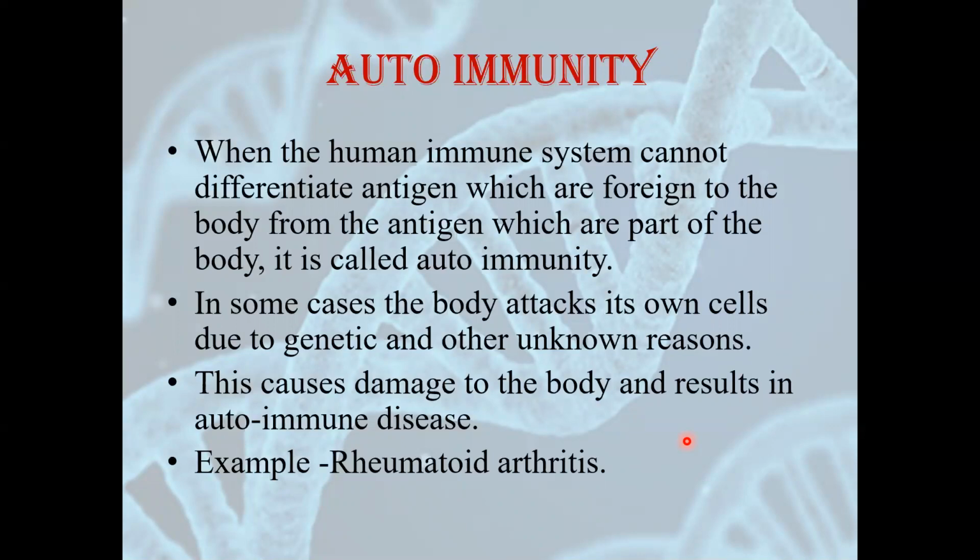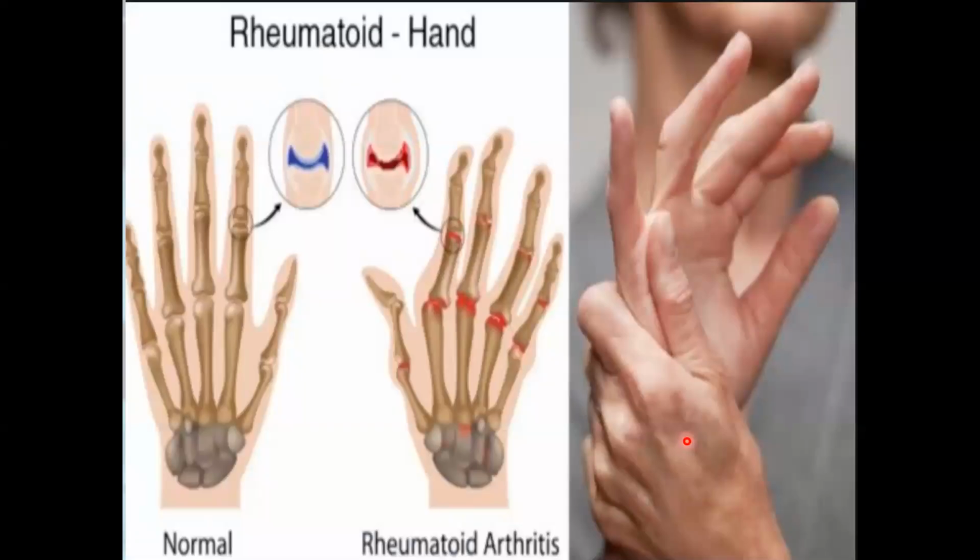The example of this autoimmune disease is rheumatoid arthritis. You can see in this figure, this is a normal hand. This is the hand of a person having rheumatoid arthritis. The body has tried to attack the bones, and so the bones are deformed. So this is the case of autoimmunity. See, the synovial fluid has degenerated completely and the shape of the bones is distorted.